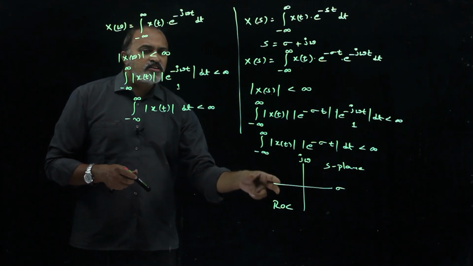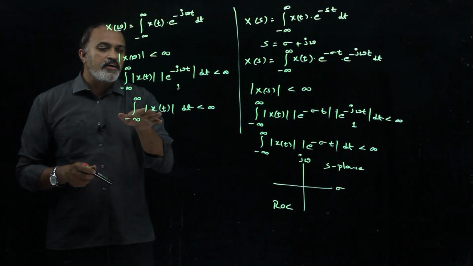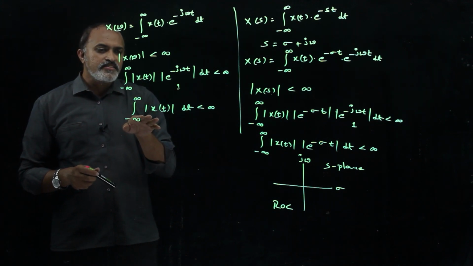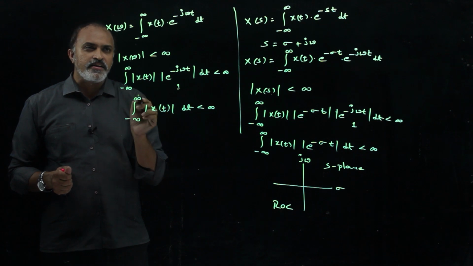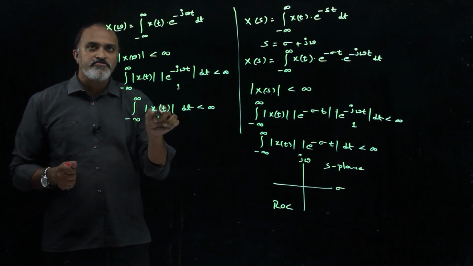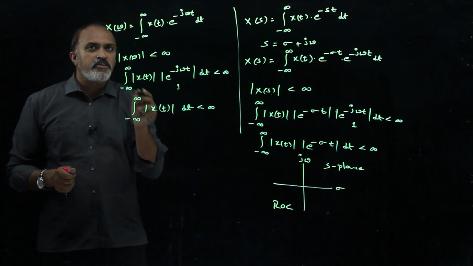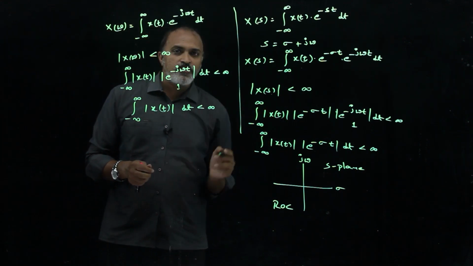The same ROC concept is not there in the Fourier transform of x of t. Why? Because here the basic, mandatory thing is that the time domain function x of t must be finite, and this condition is satisfied in the Fourier transform. So, that is why there is no ROC. If this condition is satisfied, the Fourier transform will exist everywhere, but here that is not the case.